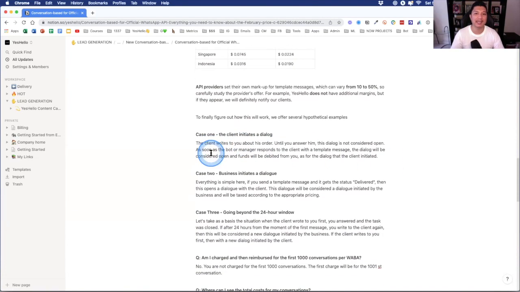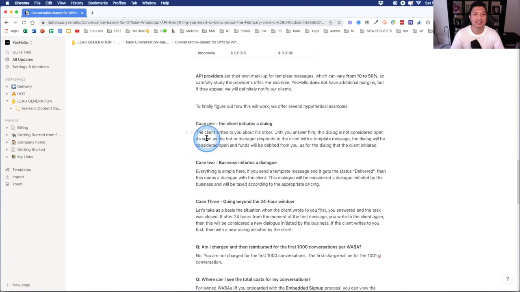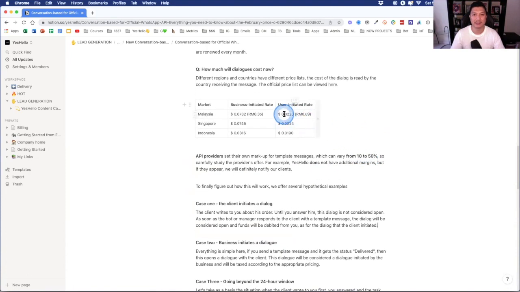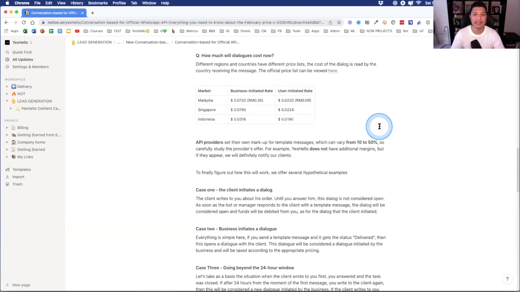Case 1, the client initiates a dialogue. So it says here, the client writes to you about his order. So they send in the message. Okay. Until you answer him, this dialogue or conversation is not considered open yet. Interesting. As soon as the bot or one of your team members, the manager, responds to the client with a template message, then the dialogue will be considered open and funds will be debited from you. So let me just take the funds, and then you have to pay, okay? As for the dialogue that the client initiated, so that is this price because they initiated.